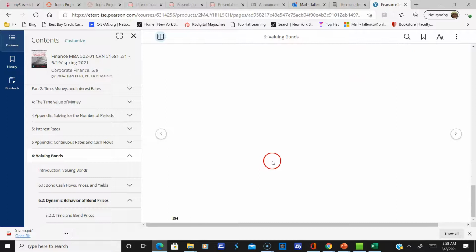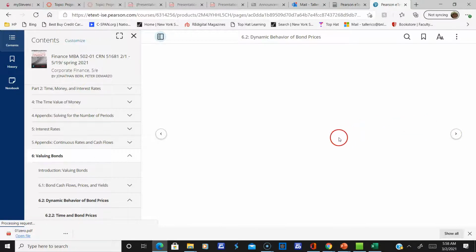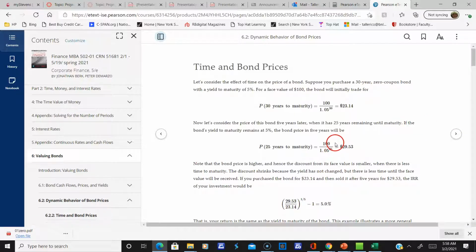All right, so let's move on here. So here we're going to talk about the concept of time and bond prices. So let's consider the effect of time on the price of a bond.